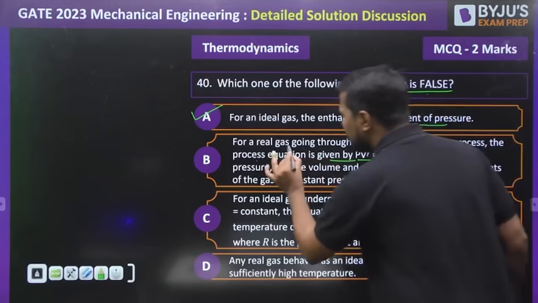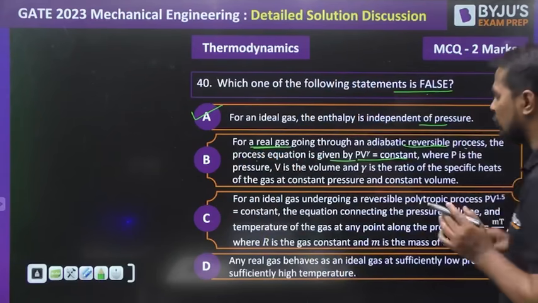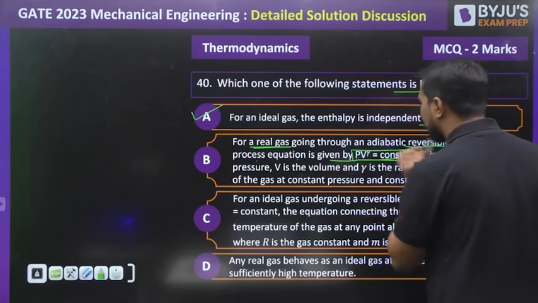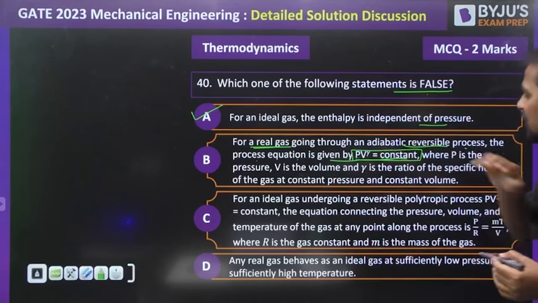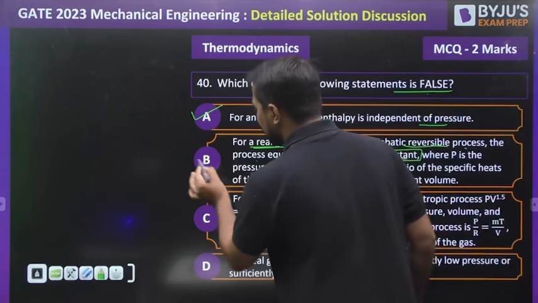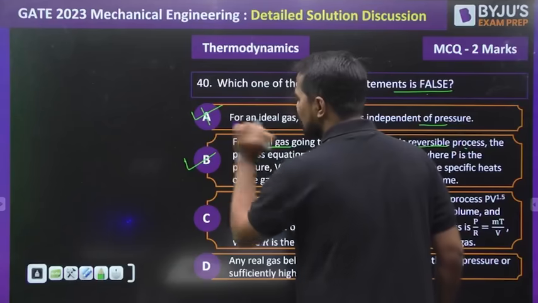For real gas, let me clear this point. This statement is only valid for an ideal gas. For ideal gas, PV raised to gamma is constant, not for a real gas, so it is not a correct statement. Where P is the pressure, V is the volume, gamma is the ratio of specific heats. So again, what is the correct answer? The correct answer is this, because it is the incorrect statement. So this is not the answer.